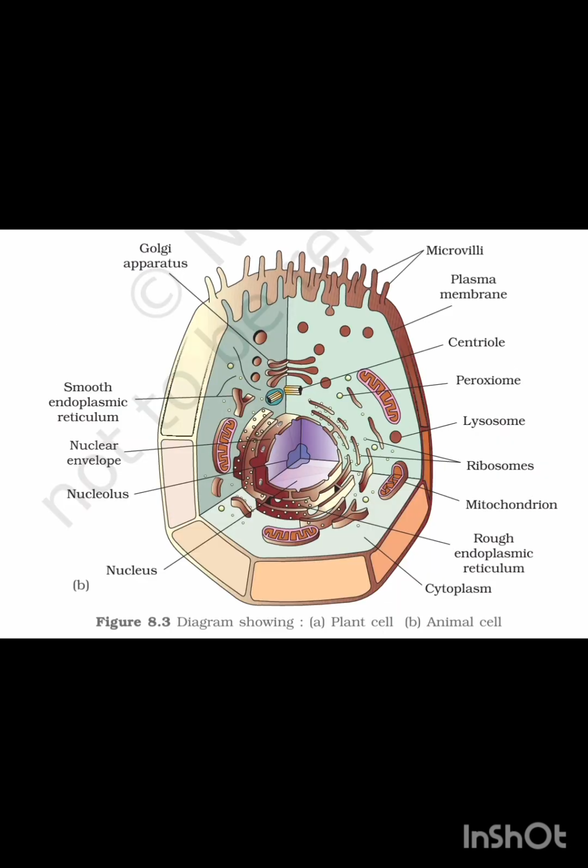Then the animal cell. It has Golgi apparatus, smooth endoplasmic reticulum, nuclear envelope, nucleolus, nucleus, cytoplasm, rough endoplasmic reticulum, mitochondria, ribosome, lysosome, peroxisome, centriole, plasma membrane, microvilli.